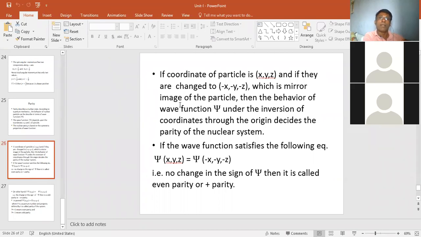Suppose the coordinates of the particle's wave function are x, y, z, and they change to minus x, y, z. That means it is the mirror image. So this is called parity. If the wave function satisfies the following equation, psi of x, y, z is equal to psi of minus x, y, z, with no change in the sign of psi, this is called the even parity or positive parity.